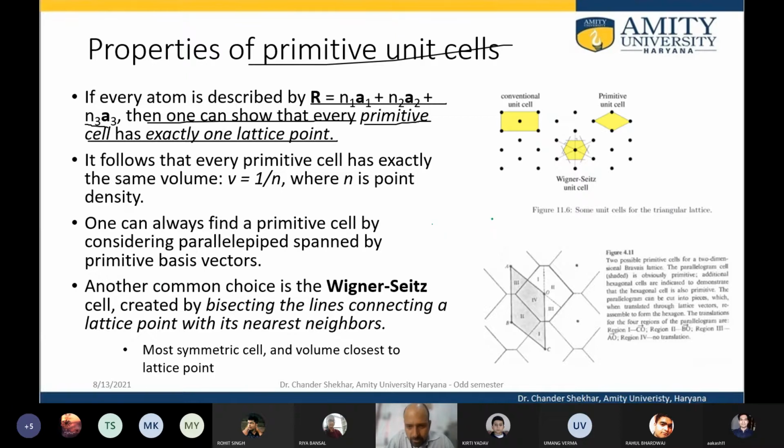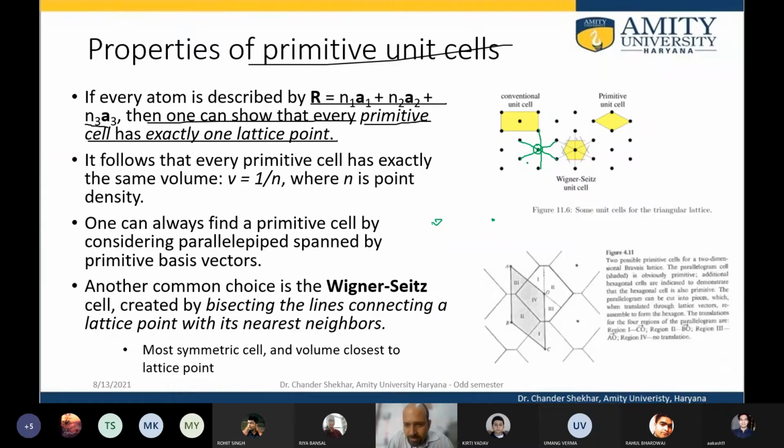How do you find the unit cell arrangement? Suppose this is the point around which we are trying to find the Wigner-Seitz unit cell. We need to connect this to its neighbors.